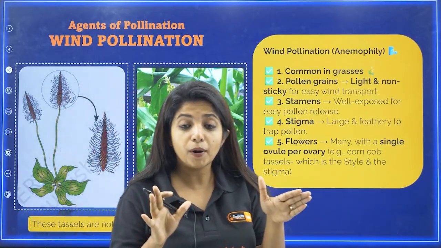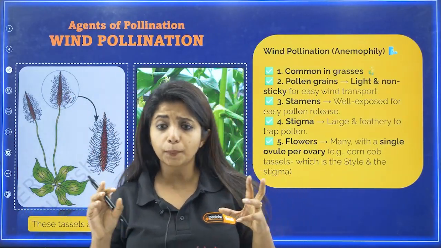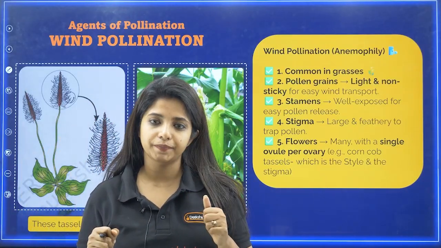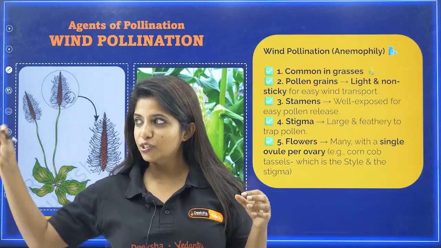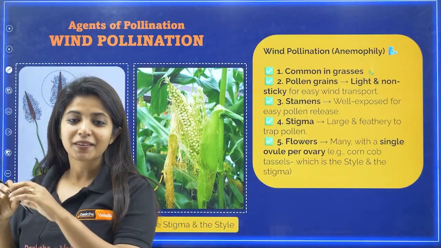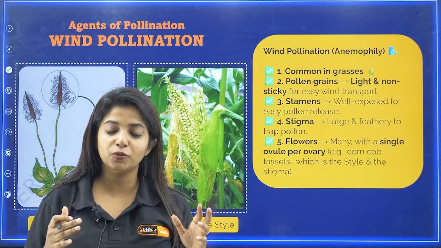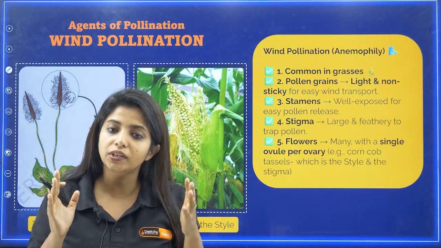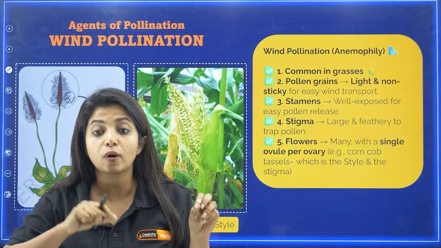Now in wind pollination, think about the pollen grains which are released. If they are sticky, what will happen? It will go stick somewhere. Suppose the pollen grain has to land there, but it says, I will stick over here. Can it move ahead and do the pollination, children? No. So using common sense, the pollen grains should not be sticky, they should be non-sticky.